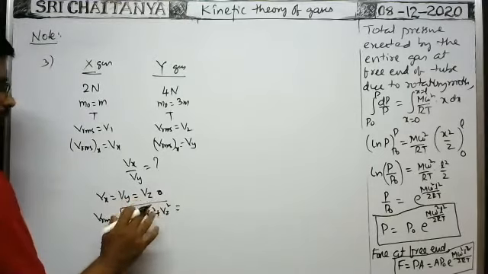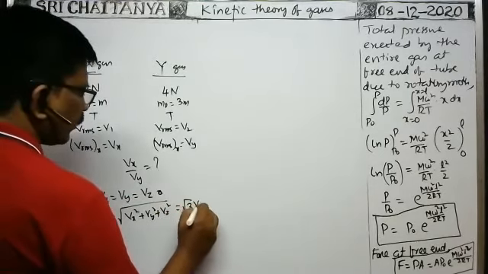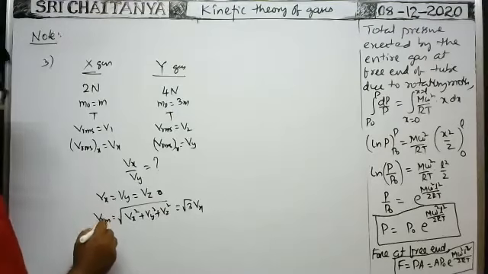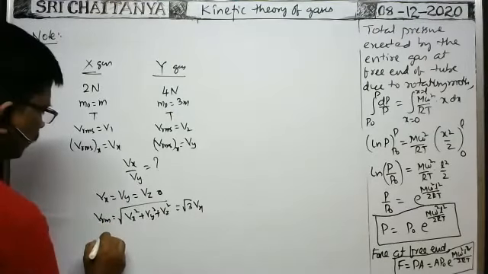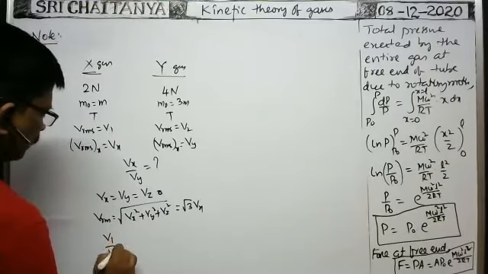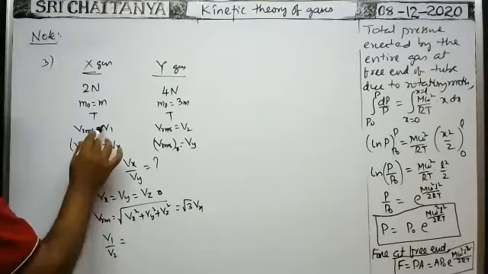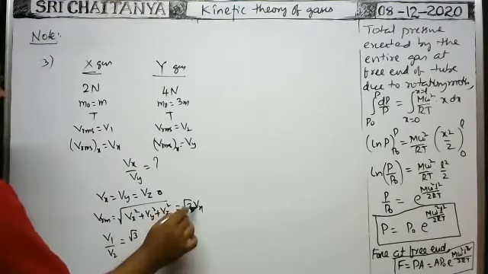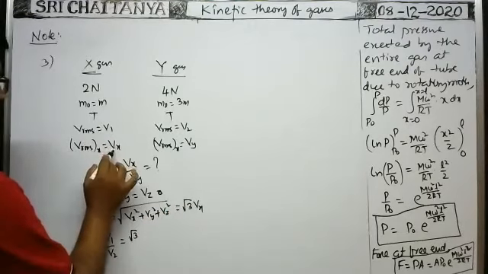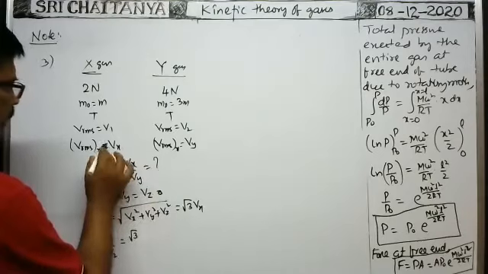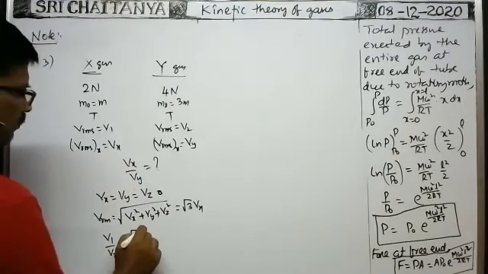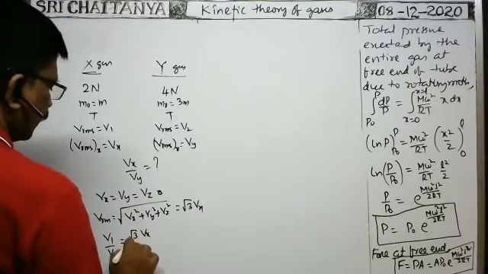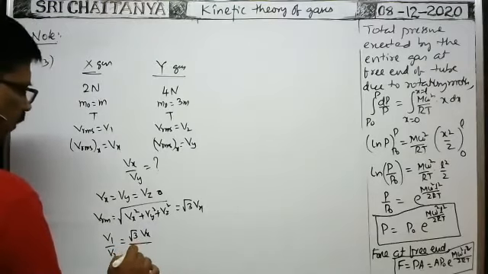Instead of all, write x only, then root 3 Vx, since Vx equals Vy equals Vz. Therefore, for the first gas the RMS velocity is V1, and for the second gas it is V2. V1 by V2 is equal to root 3 Vx by root 3 Vy.